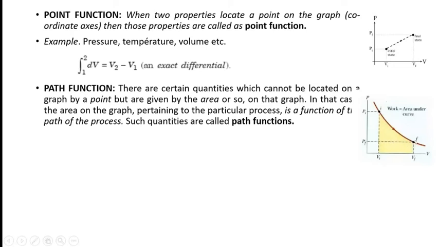Consider a process I to F. The area under this process is represented by the path, and this is called work. Therefore, work is always referred to as the area under the curve. If you want to calculate work, then we have to consider this area. This area gives the work.